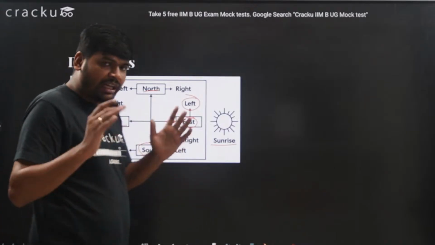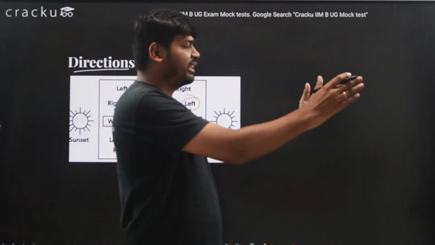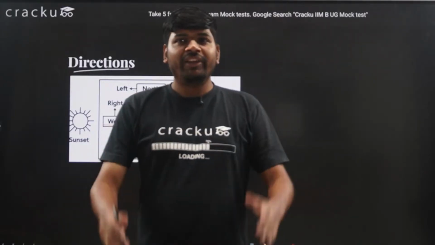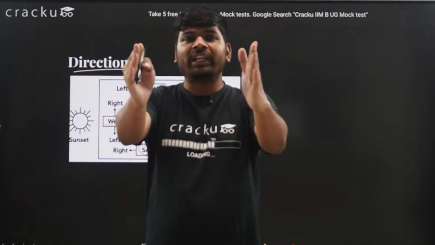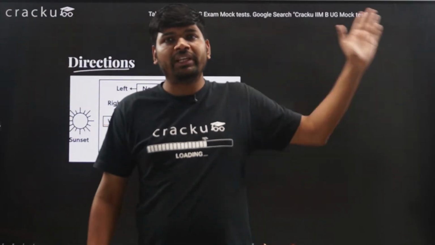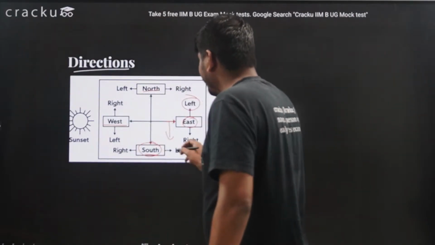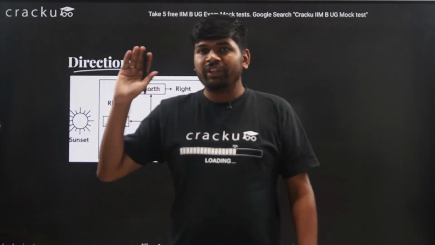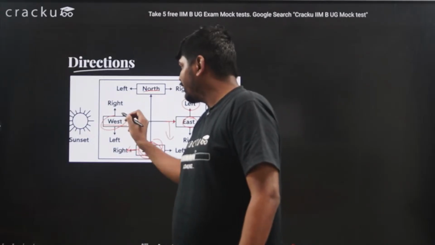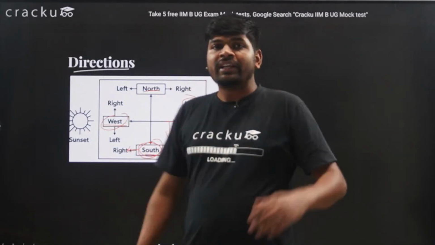So you have to assume that you are facing that particular direction and think of right and left. If I am facing towards the south direction, my right will be west and my left will be east.